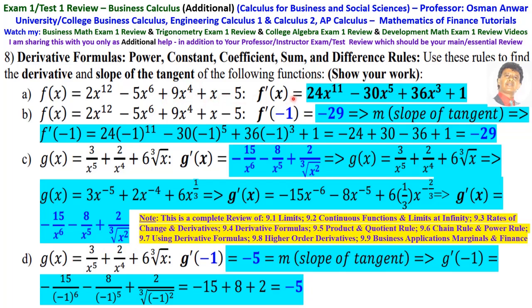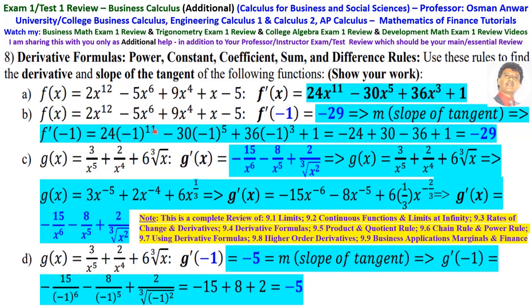Then the derivative is 2 times 12, which is 24x to the 11, minus 5 times 6, which is minus 30x to the power of 5, and 9 times 4, which is 36x to the third, plus the derivative of x is 1, the derivative of 5 is 0. So the derivative is 24x to the 11 minus 30x to the 5 plus 36x to the third plus 1.